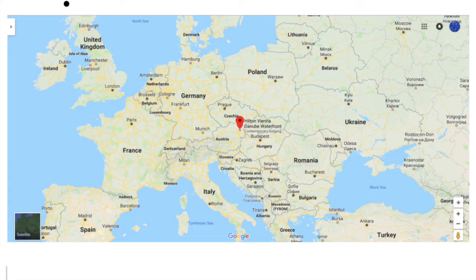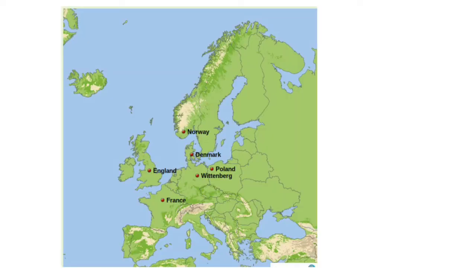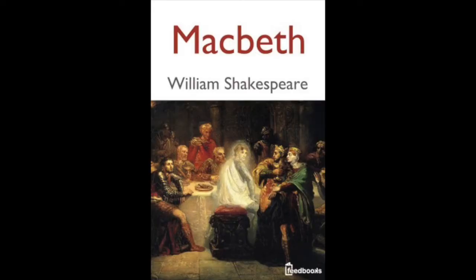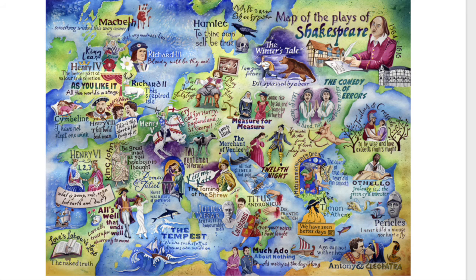Shakespeare's Measure for Measure takes place in the Catholic city of Vienna, Austria. Shakespeare set Hamlet in a royal palace known as Elsinore in Denmark. His tragedy Macbeth took place in Scotland, Europe, during the Middle Ages. It was set in Inverness, the castle of Macbeth and Lady Macbeth.